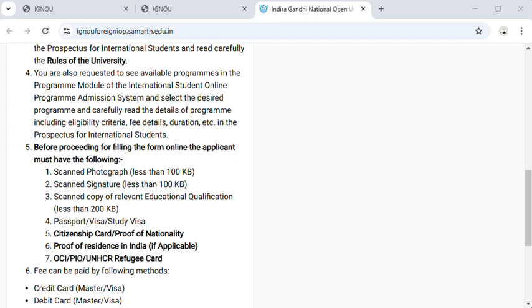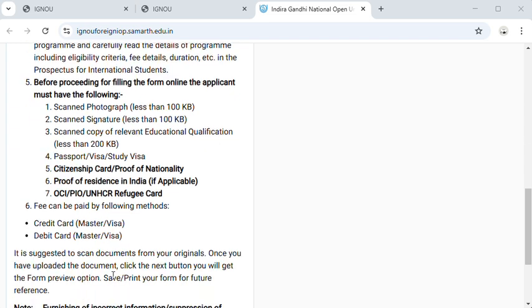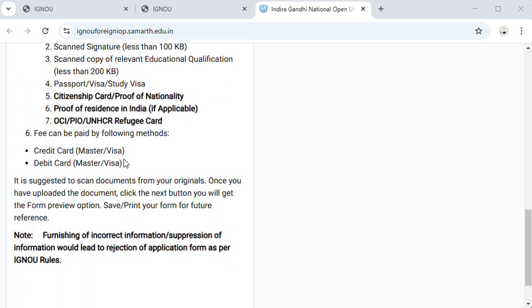OCI, Overseas Citizen of India, holders are entitled to a multi-purpose, multiple-entry, lifelong visa to visit India at any time, for any length of time and for any purpose. The next is that you can pay your admission fees via debit card, credit card such as Master, RuPay, Visa, or any other transaction, or you can use internet banking transactions, with scanned documents from the original.